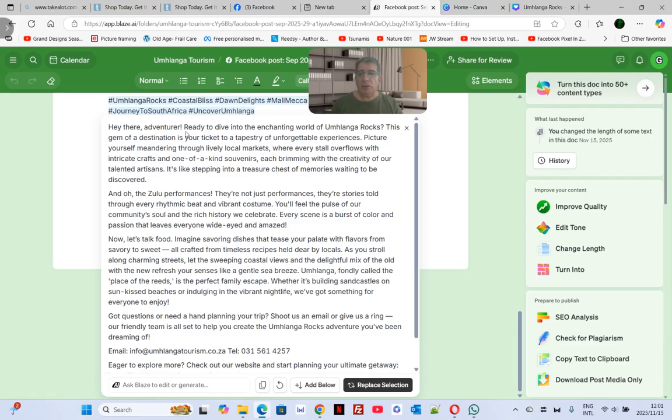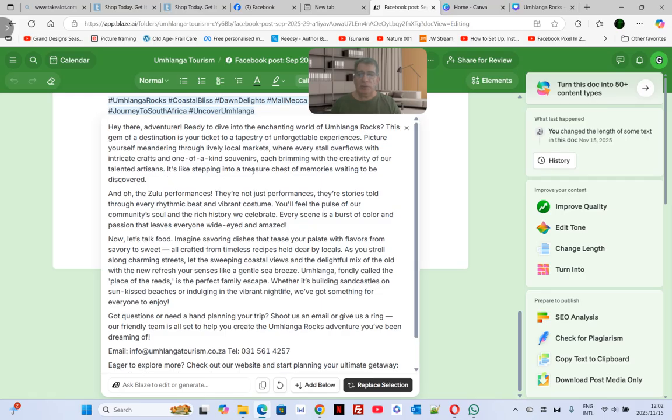Hey there, adventurer, ready to dive into the enchanting world of Mhlanga Rocks? This gem of a destination is your ticket to a tapestry of unforgettable experiences. Picture yourself meandering through lively local markets where every stall overflows with intricate crafts and one-of-a-kind souvenirs, each bringing with it the creativity of our talented artisans.